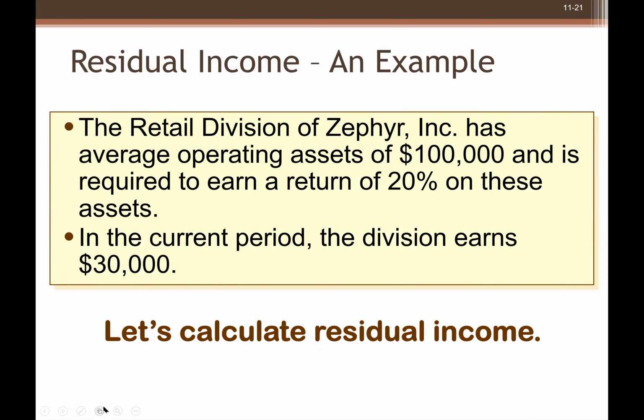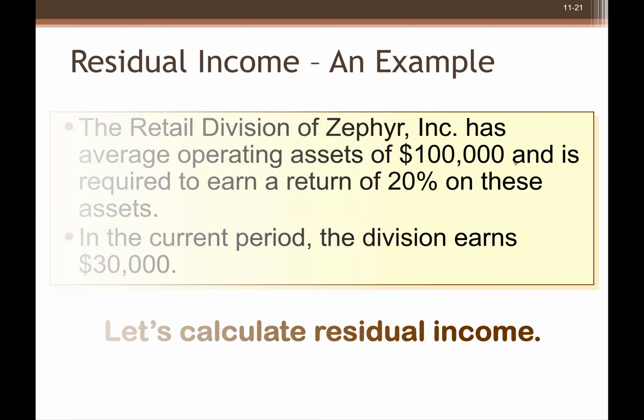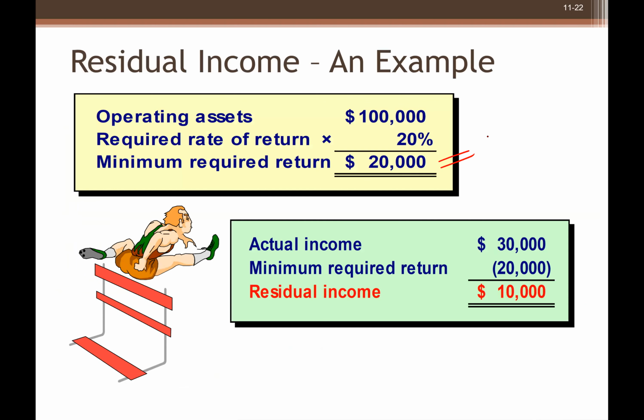Let's calculate. The retail division of Zephyr Incorporation has average operating assets of 100,000, and they are required to earn 20% on those assets. In the current period, the division earned 30,000. What is the residual income? They are given the target to earn 20% of 100,000, so their requirement was to earn 20,000. They earned 30,000, so the residual income is 10,000, right?